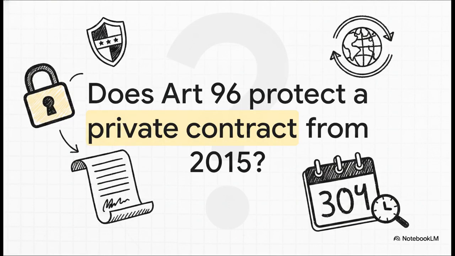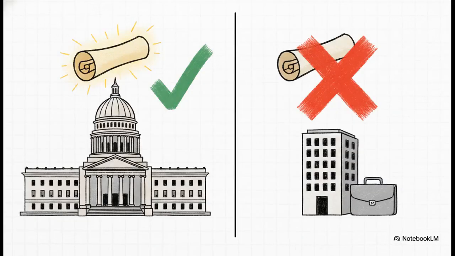All right, final scenario. During an investigation, a tech company claims Article 96 protects their private vendor contract from 2015. Is this correct? The answer is C. Now, it only covers member state agreements. Private companies absolutely cannot use Article 96 to shield their old corporate contracts from modern data transfer mechanisms. They are going to need standard contractual clauses or another valid mechanism under Chapter 5, for sure.